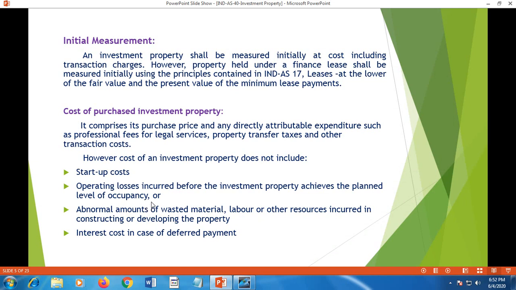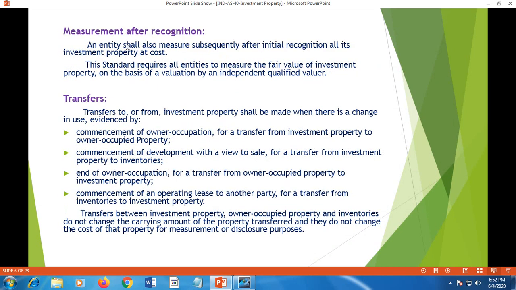For example, if the whole building is not occupied and rental income is not received on all parts of the building. Also excluded are abnormal amounts of wasted material, labor and other resources incurred in construction or development of the property, that means no abnormal expenses are considered. Then if the property is being constructed or purchased on loan basis, or if deferred payment is made, for example purchase of property is made and a part of the amount is paid in future along with the interest, such interest costs are not included in the cost of the purchased investment property.